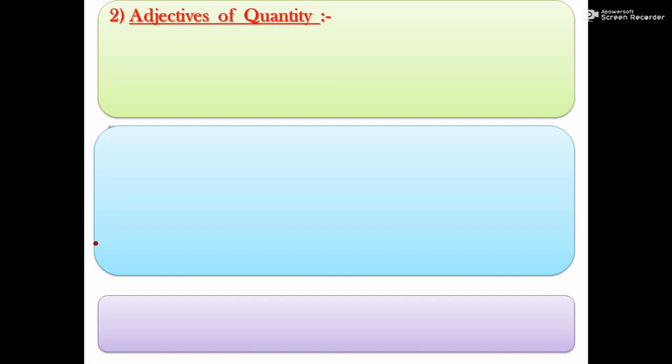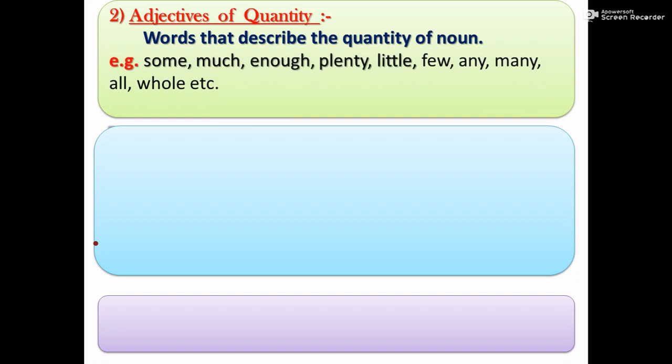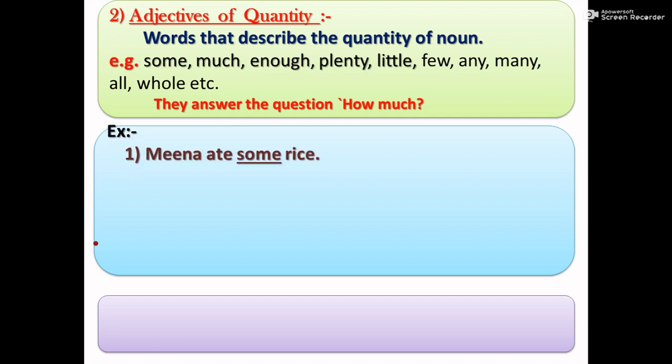Then we will see adjectives of quantity. Words that describe the quantity of a noun are called adjectives of quantity. For example, some, much, enough, plenty, little, few, any, many, all, whole, etc. They answer the question how much. For example, Mina ate some rice. How much rice did Mina eat? The answer is some. So some is an adjective of quantity.